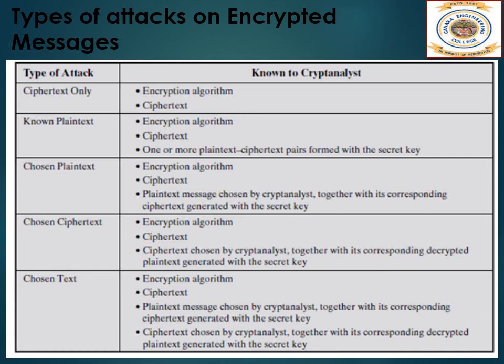The second one is that the time required to break the cipher exceeds the useful lifetime of the information. If the time required to decrypt a particular message is so long that by then the usefulness of the message is lost, then again it is not worth it. An encryption scheme is said to be computationally secure if either of the foregoing two criteria is met.